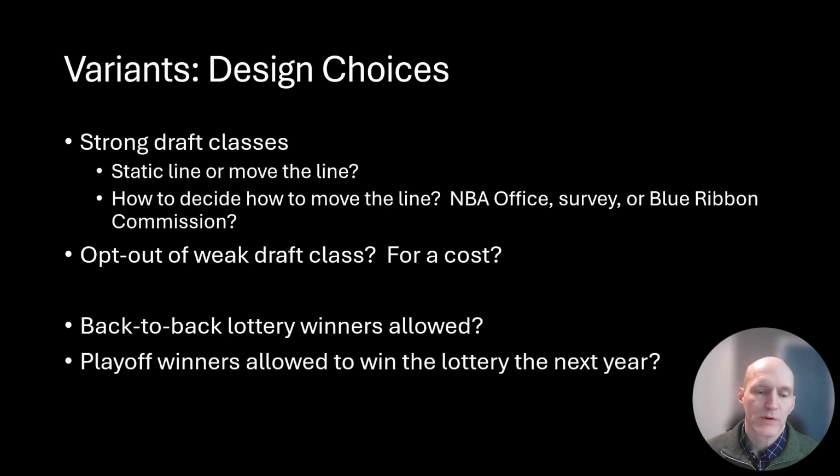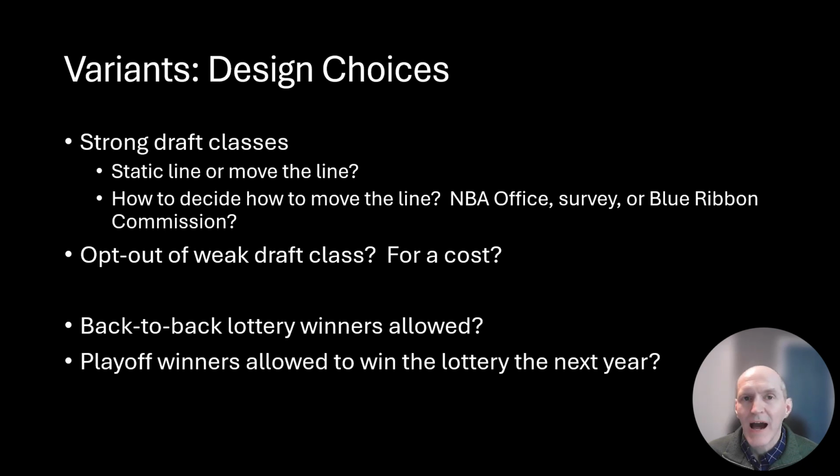Some other design choices. When there is a strong draft class, more teams will be incentivized to be in the lottery. And it may be the case that there are more teams that want to be in the lottery than there are slots in the lottery. In this case, it would be necessary to move the line up and allow more teams into the lottery in order to maintain incentive compatibility. So do we want to allow that? Or are we just going to have a static line that never moves?